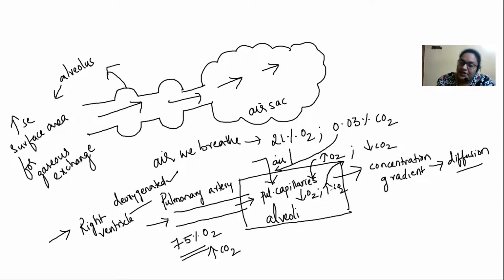Okay, so carbon dioxide from the capillary blood is diffusing out into the air in your alveoli, and the oxygen from the air in the alveoli is diffusing into the blood of the capillaries. Okay, let me write this for you. So what is happening, children, from air to the blood? What is happening in the pulmonary capillary? We are talking about this category now.